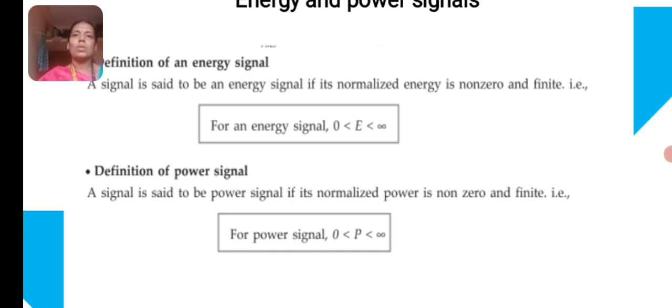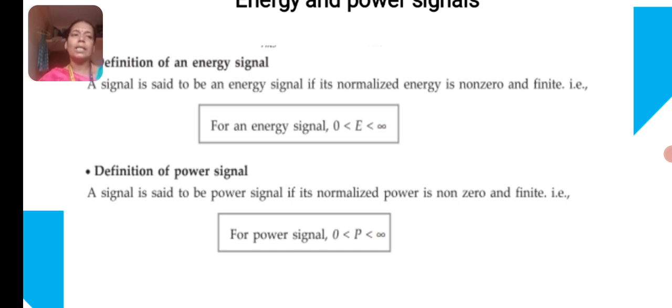If the final answer is greater than 0 and less than infinity, then the given signal is an energy signal. Similarly, the same applies for a power signal. If the power value is greater than 0 and less than infinity, the given signal is decided to be a power signal, right?